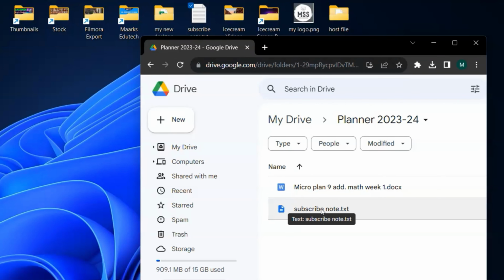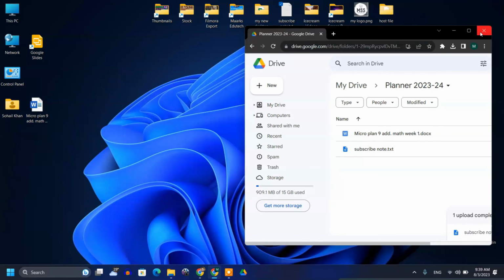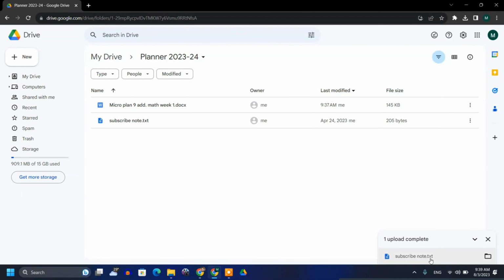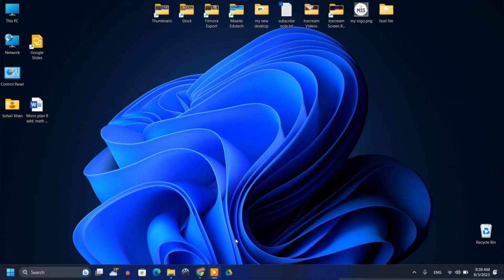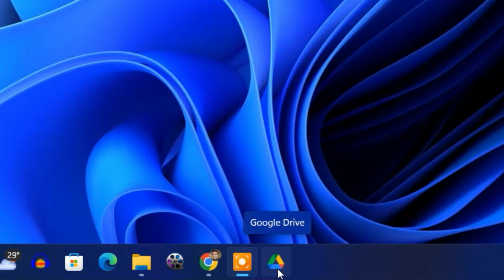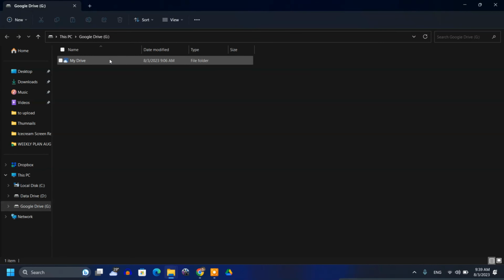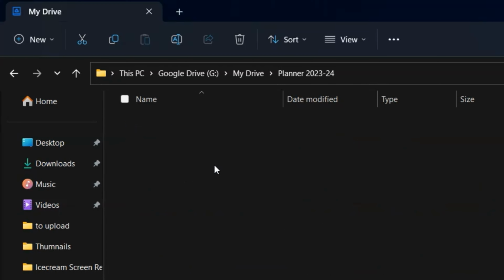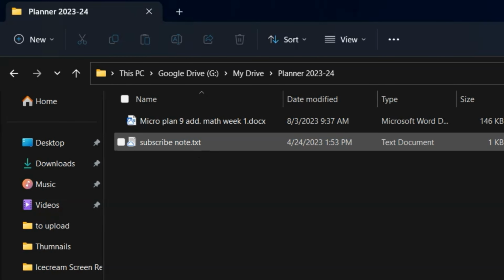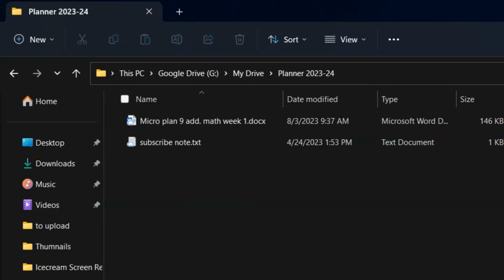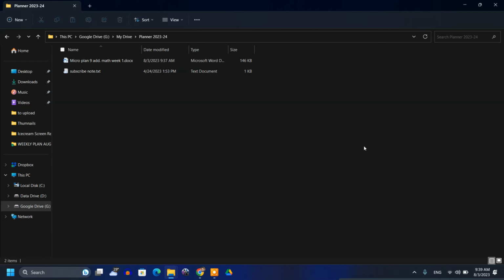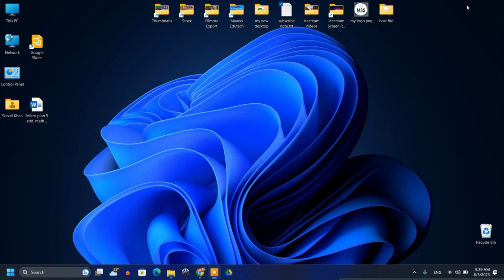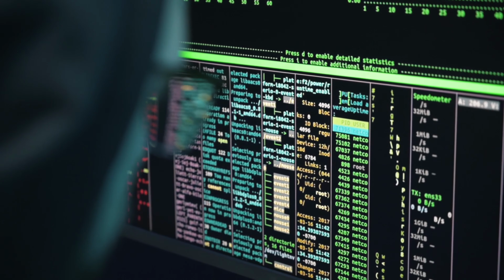Now there is a subscribe note here. So now if I just see whether it's synced or not, now it's done. Now if I close it and go back home and open my Google Drive, and then I check this drive and planner, now you can see the subscribe note is here. So any changing, editing you do in your cloud Google Drive will be reflected to your laptop. In this way, data will not only be stored in your laptop or PC, but also on the cloud.